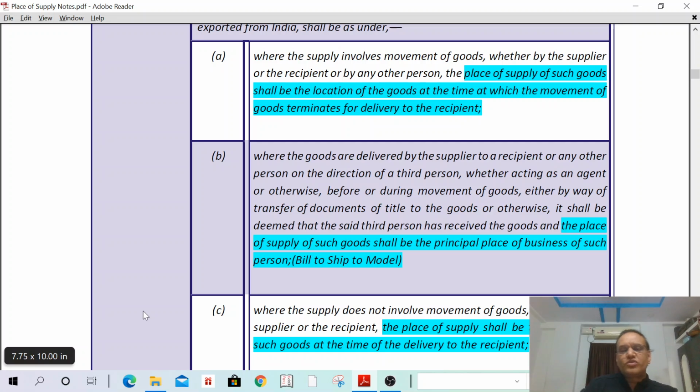A is supplying goods to Mr. C on behalf of B. In such a case, the place of supply shall be B's place only. B's place shall be treated as the place of supply.